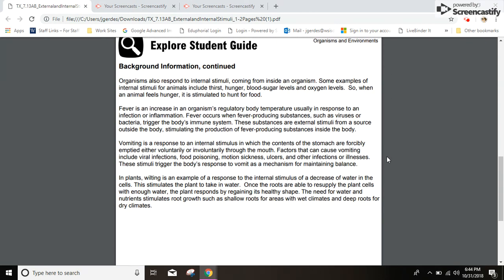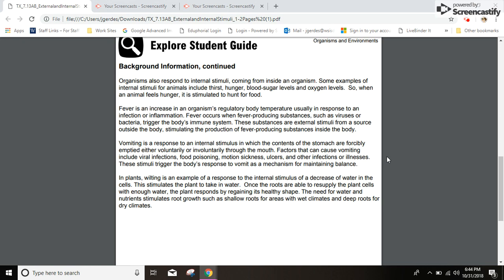Organisms also respond to internal stimuli coming from inside an organism. Some examples of internal stimuli for animals include thirst, hunger, blood sugar levels, and oxygen levels. So, when an animal feels hungry, it is stimulated to hunt for food.